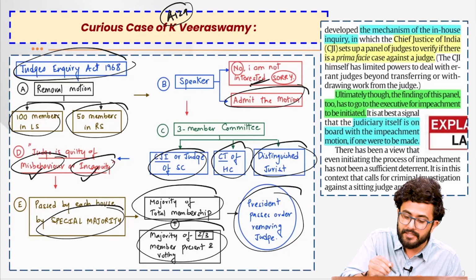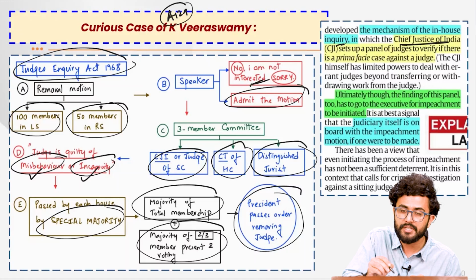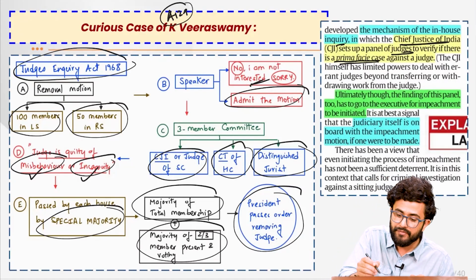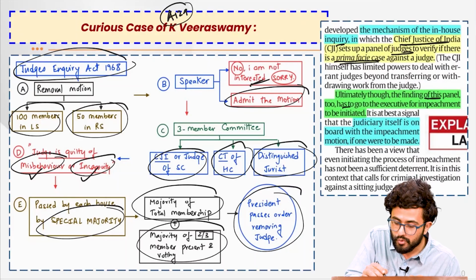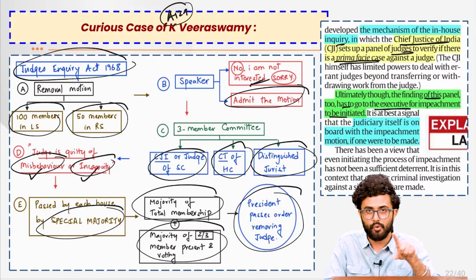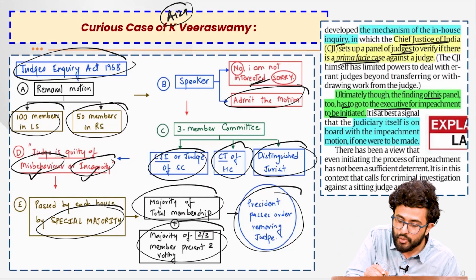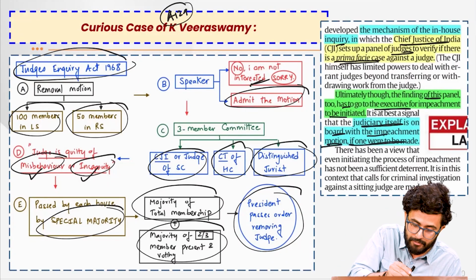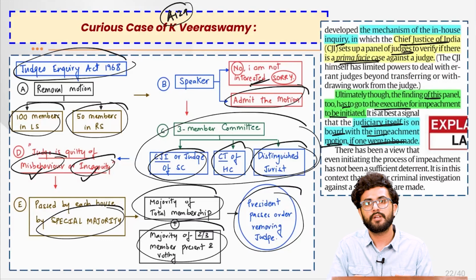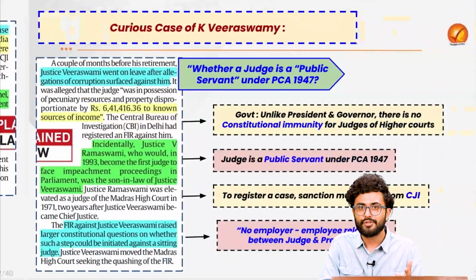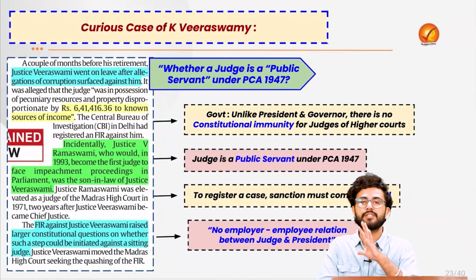What does the article today say? It says that the mechanism which we have just seen actually ensured that the Chief Justice of India sets up a panel of judges to verify if there is a prima facie case against a judge or not. Thus, the finding of this panel too has to go to the executive for the impeachment to be initiated, the whole process of passing it with the special majority. It is at best a signal that the judiciary itself is on board with the impeachment motion if it were to be made, because it is the 3-member committee, which comprises the complete judiciary itself, that will decide whether the judge is guilty of misbehavior or incapacity or not. Correct? So it is a very closed system. There exists no transparency altogether.